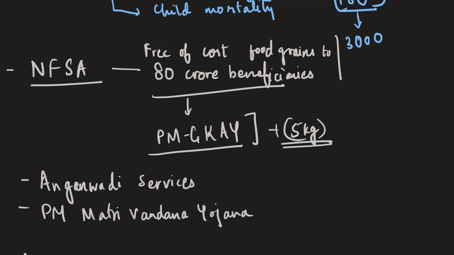Under the Pradhan Mantri Matri Vandana Yojana, more than 1.5 crore registered women were provided 5,000 rupees on the birth of their first child, so that they are able to have nutritious food during pregnancy and the post-delivery period, and wage support to such women. So these efforts have not been taken into account while computing the global hunger index. That is what the government is saying.